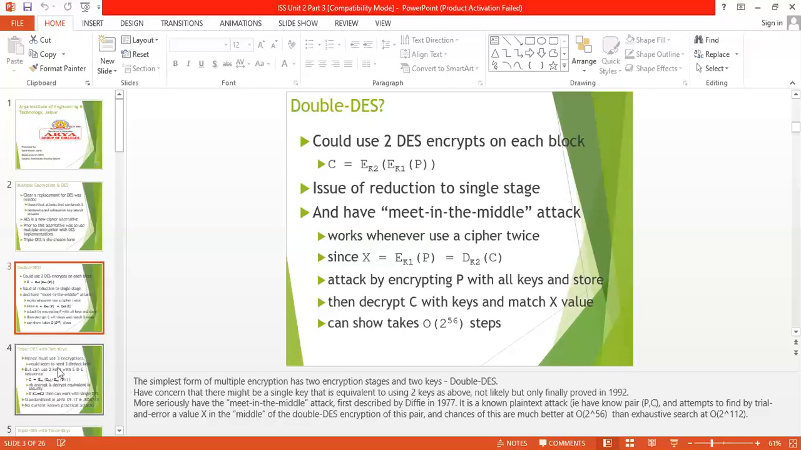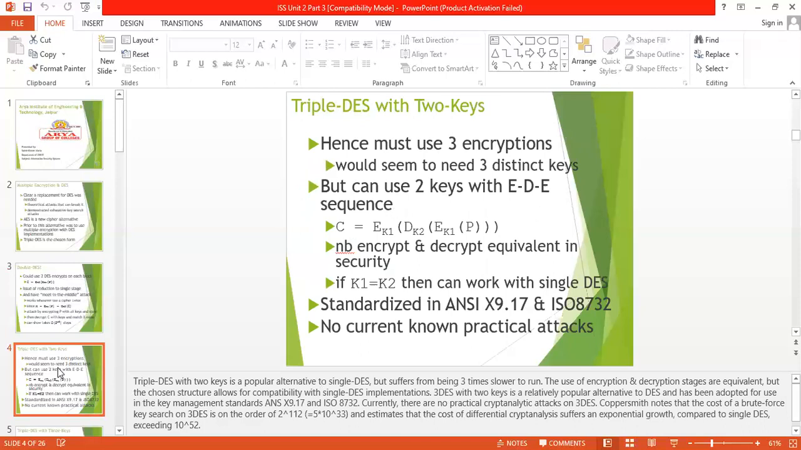After that, there is triple DES. Triple DES is basically of two types: one is triple DES with two keys and the other is triple DES with three keys. Triple DES with two keys uses two keys, and triple DES with three keys uses three keys.